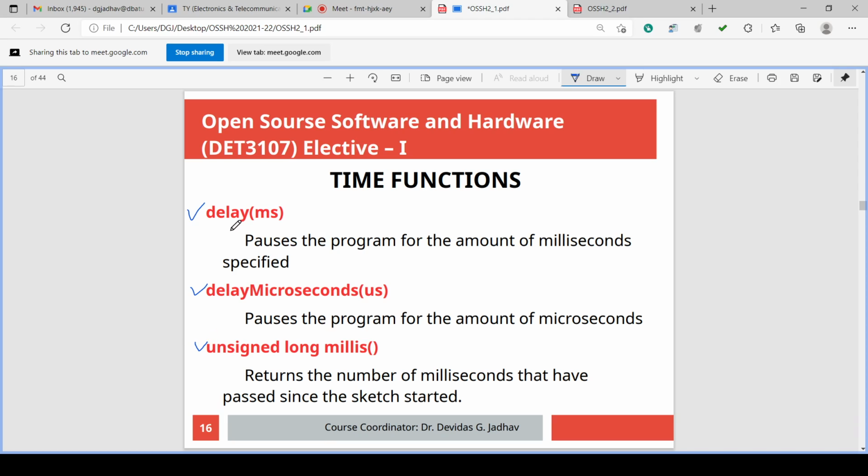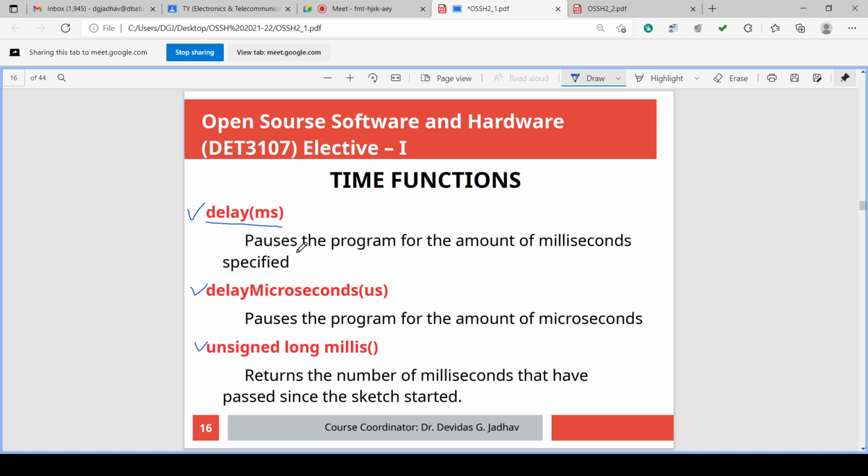Okay, so in delay, round bracket ms means the time value in milliseconds you have to provide as the argument to the function.